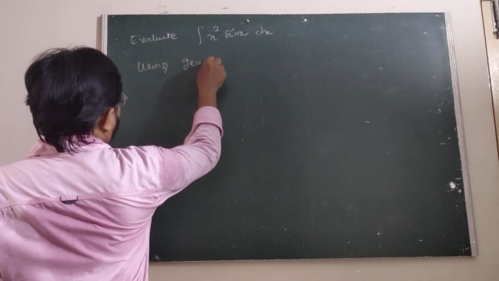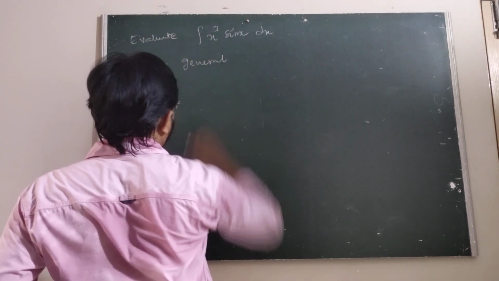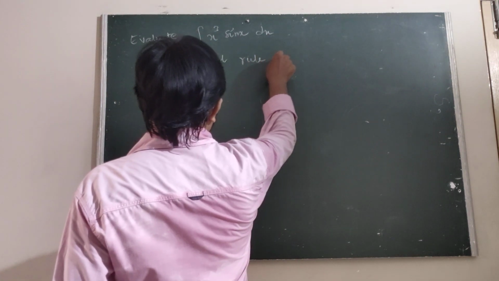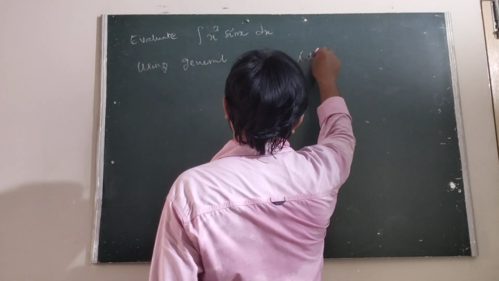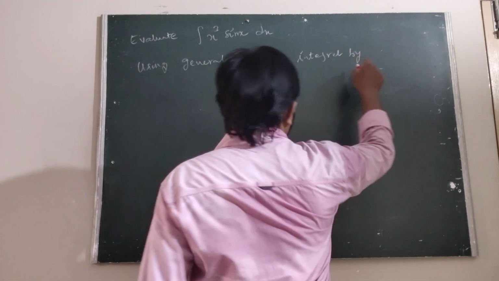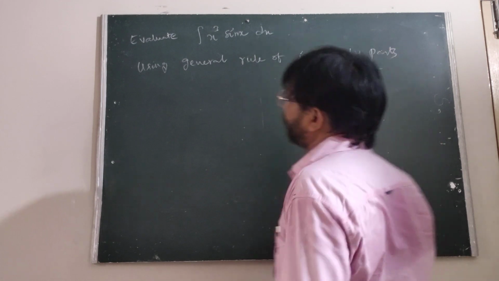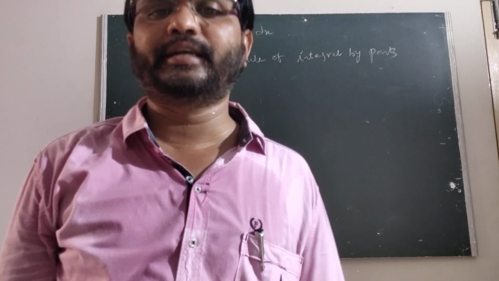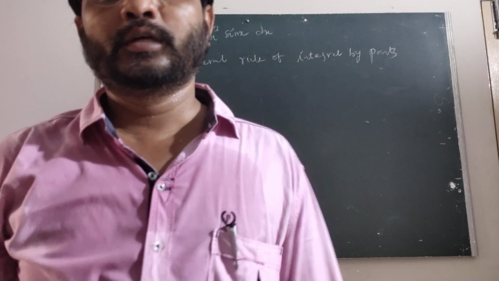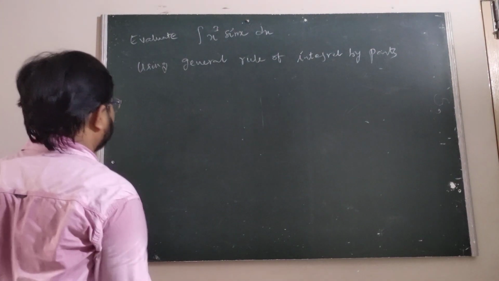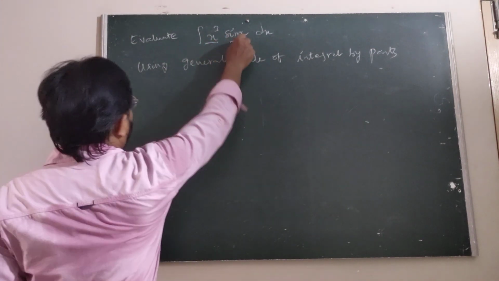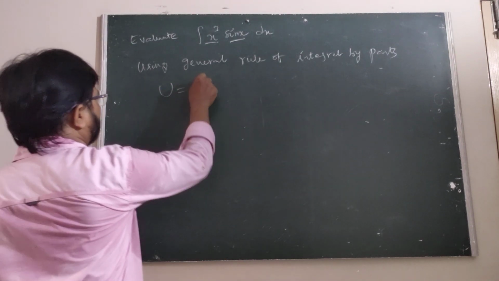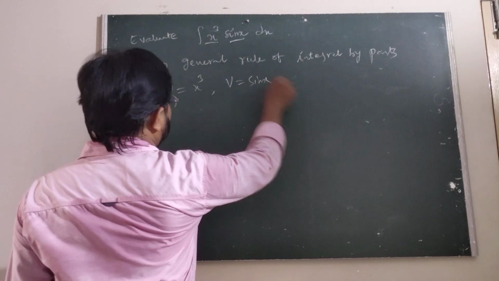general rule of integration by parts, we have to take here u is this one, v is this one. What is the u? u is x cube, v is sin x.